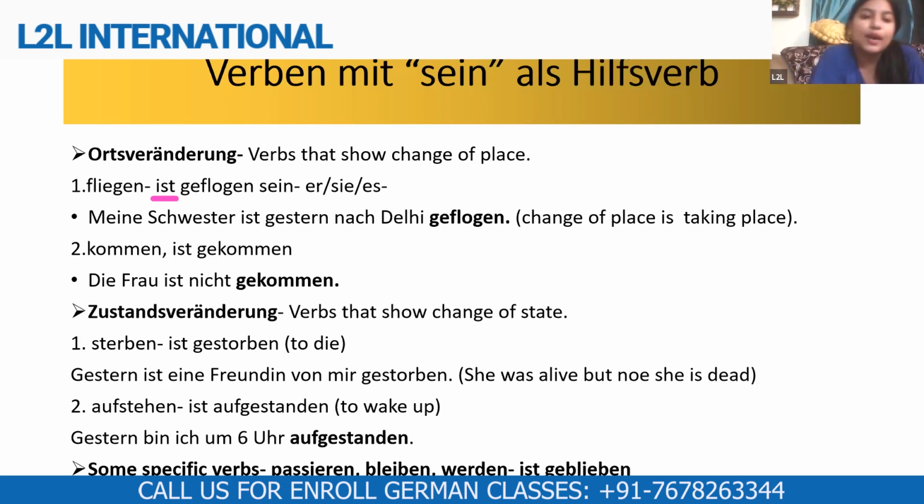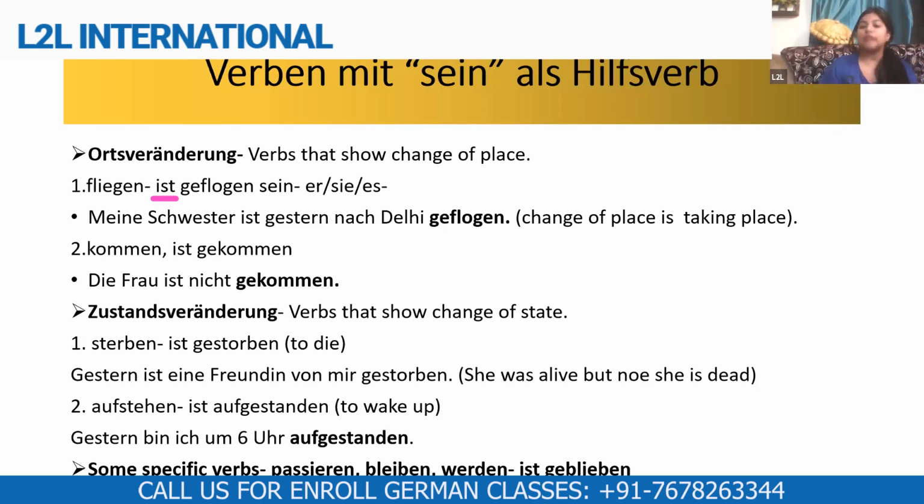Okay. Now the next verb which I have taken here is kommen. Kommen means to come. So again, come shows change of place. When we make the participle, we make it with ist. The helping verb is ist gekommen. For example, die Frau ist nicht gekommen.